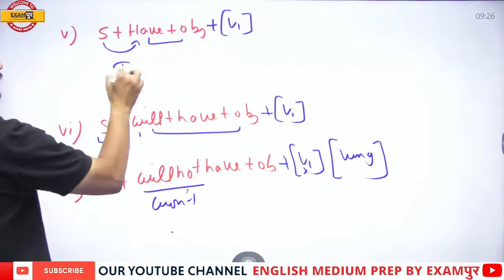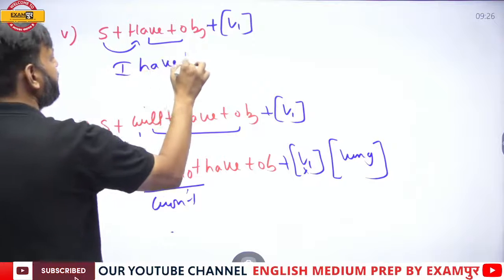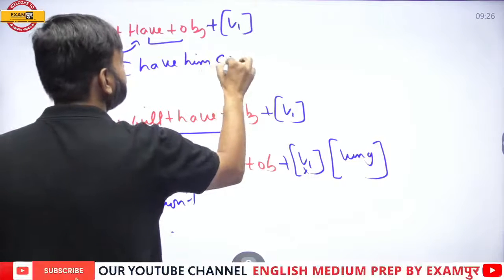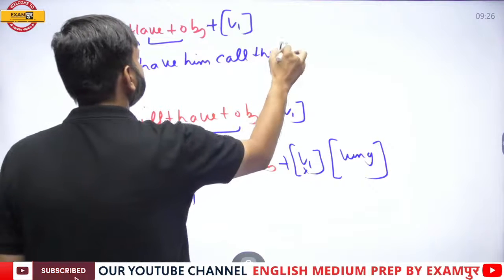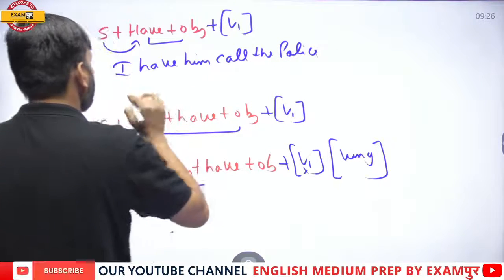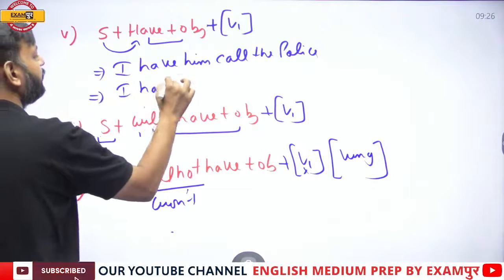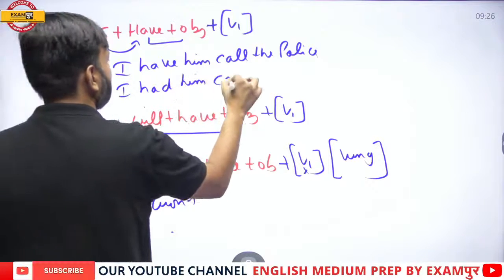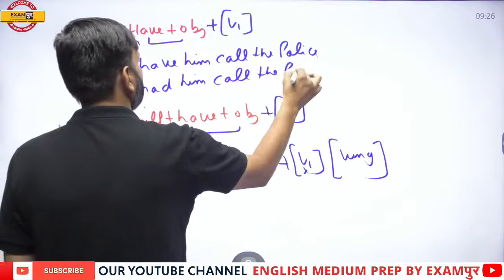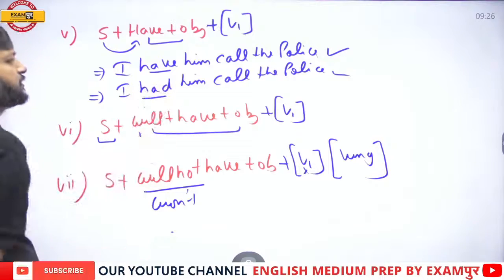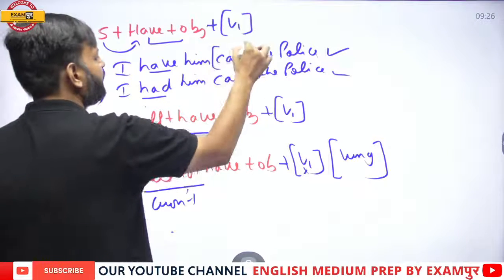For example, I have him call the police. Or it may be in past too. I had him call the police. So whether it is present or past, you have to use bare infinitive.